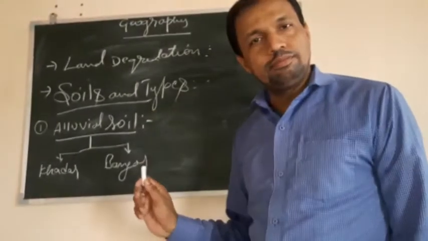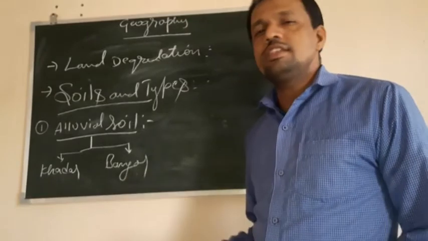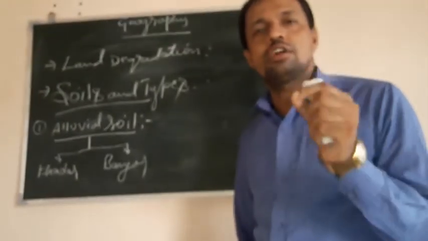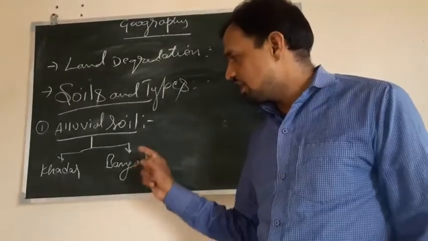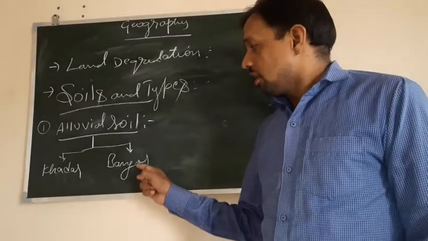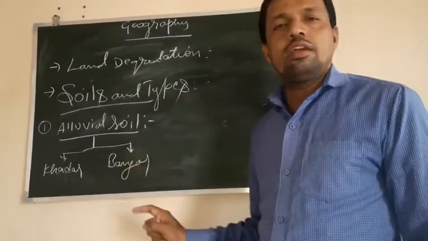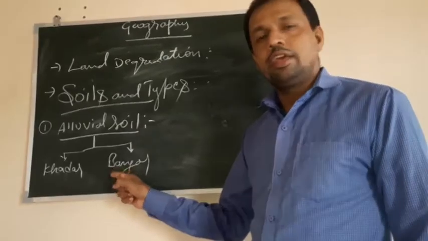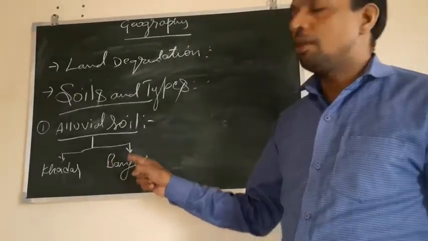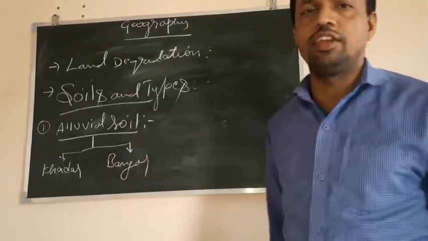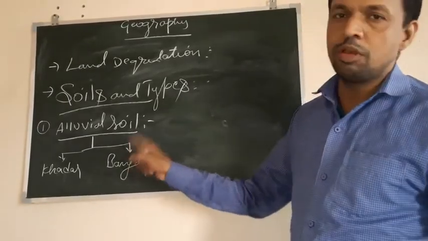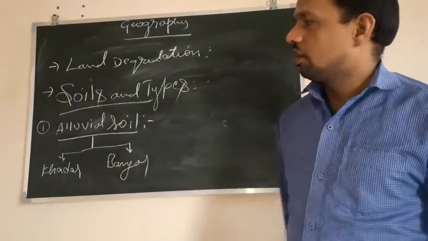Whereas Bangar is the old alluvial soil. It contains kankar nodules, small lumps of lime, and it is also good for cultivation of crops if we provide proper manure and irrigation facilities.